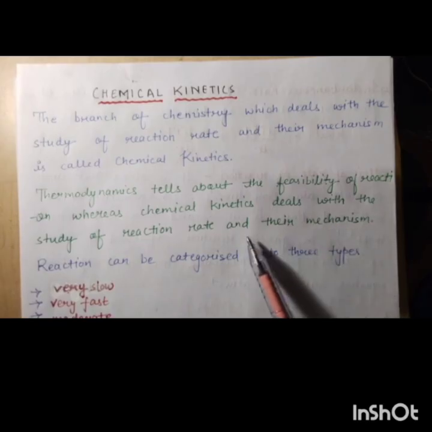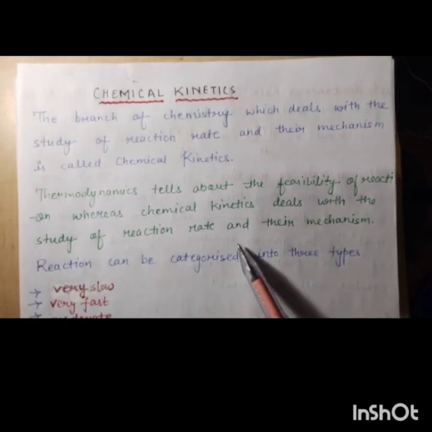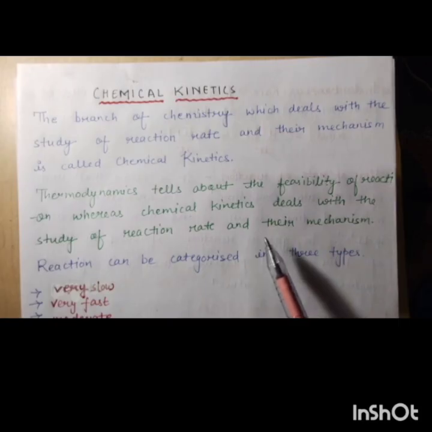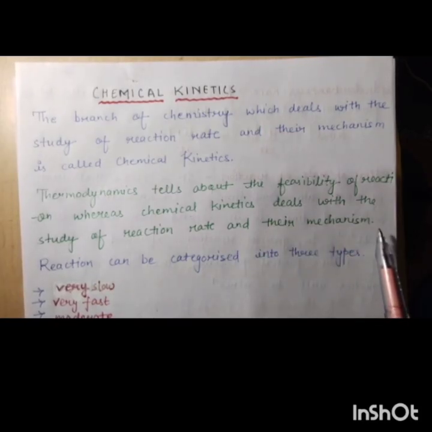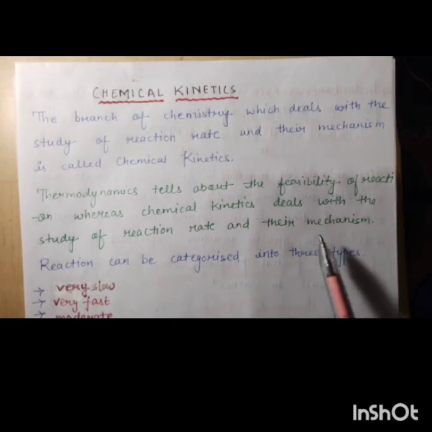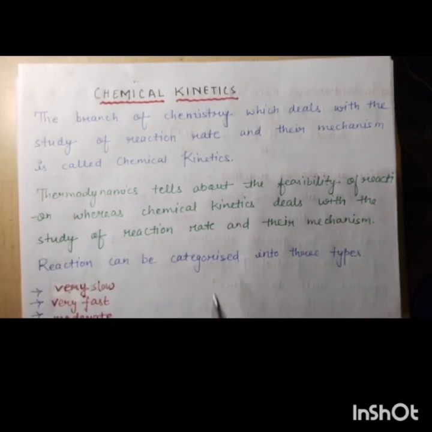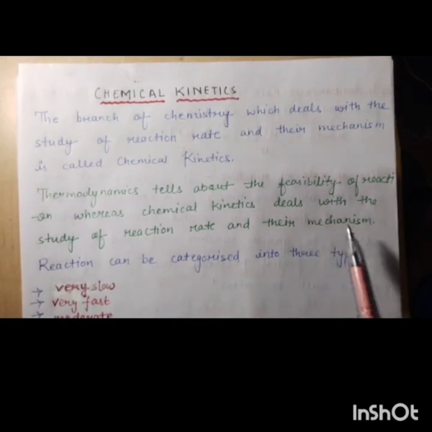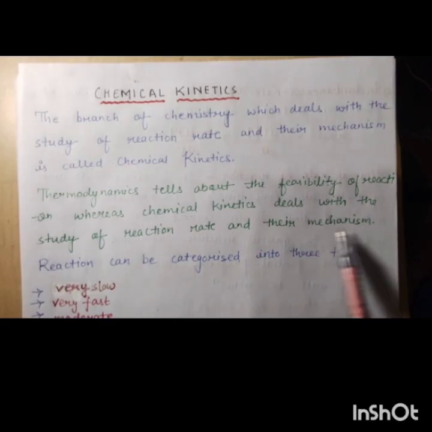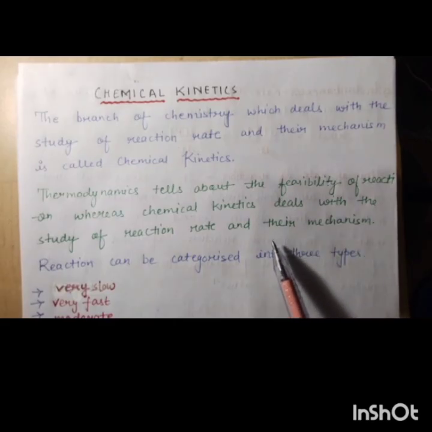You know that many reactions occur at various rates, and their mechanism is also involved. So how the reaction is taking place and what the mechanism behind it is, that is the study of chemical kinetics.